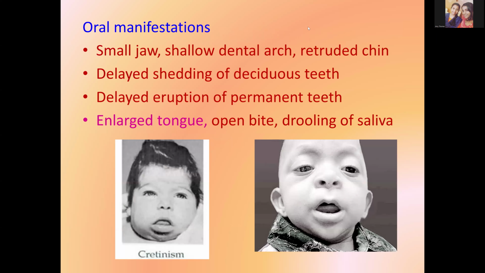Coming to the oral manifestations, in cretinism, we can see children will have small jaws, a shallow dental arch, as well as a retruded chin. There can even be delayed shedding of deciduous teeth, as well as delayed eruption of permanent teeth. All these findings can lead to malocclusion. And there can be an enlarged tongue. In both these pictures, we can appreciate that the children have an open bite and there can be drooling of saliva too.